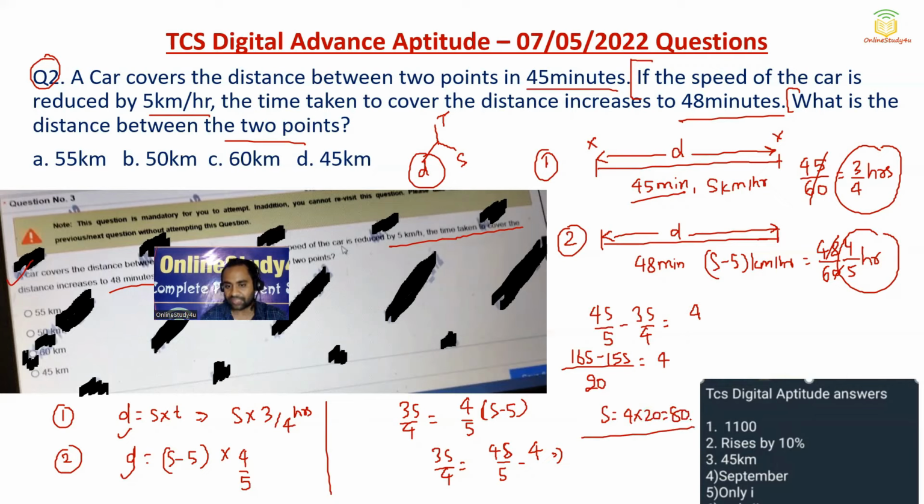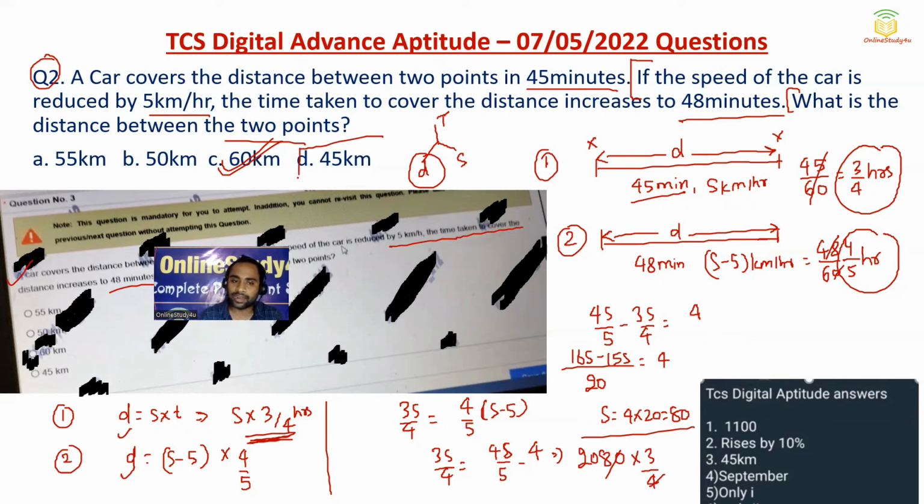So we got the speed. Now we need to calculate the distance. Distance is nothing but S into 3 by 4. So S is 80 into 3 by 4. 4 twenties are 80 and 20 into 3 will be 60. So 60 kilometers will be the correct answer.